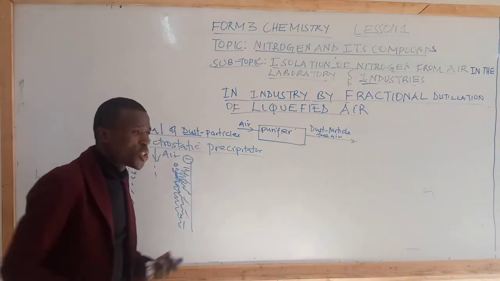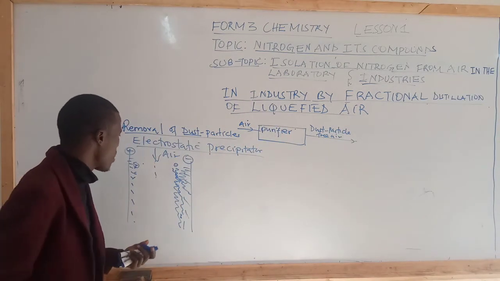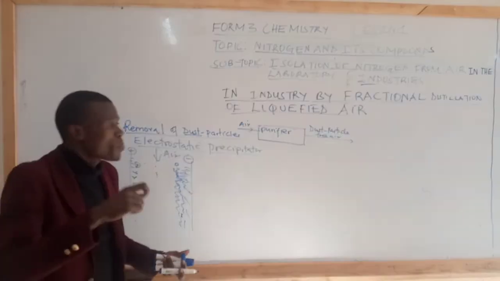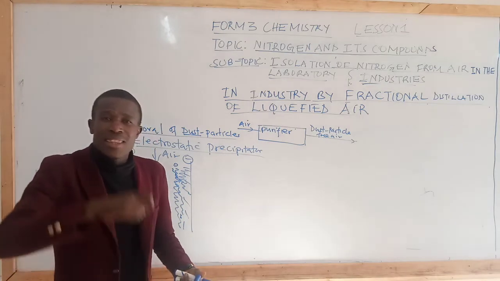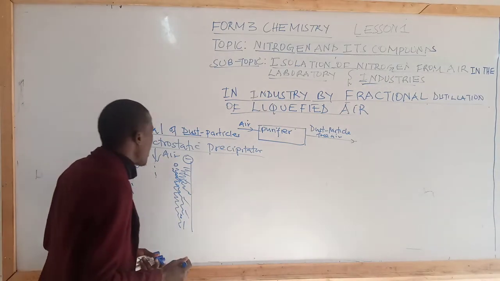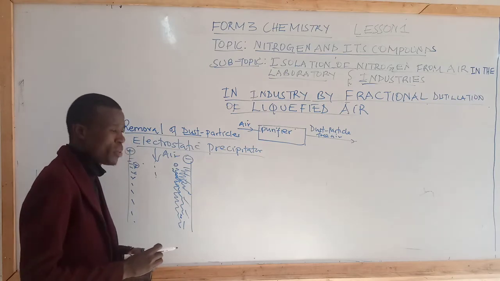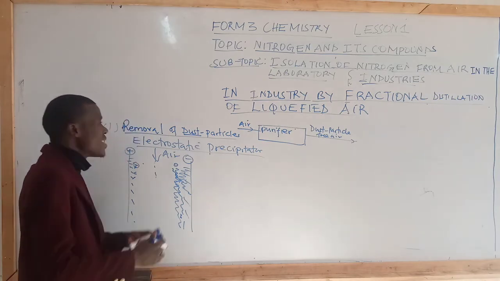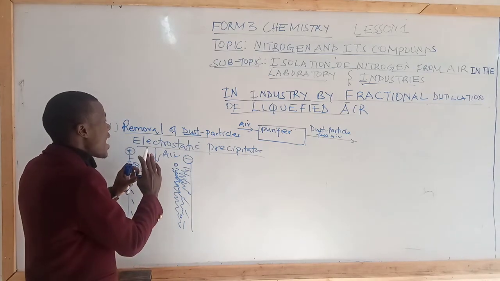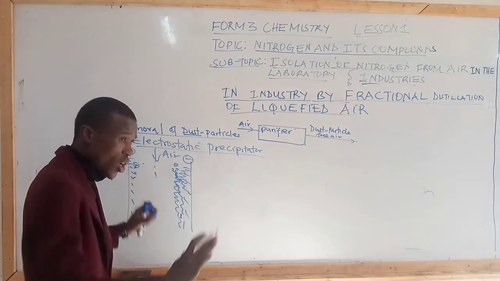So if you are told to explain what happens in the purifier, you simply say that when air is passed into the purifier, the dust particles are removed by a process known as electrostatic precipitation, whereby the dust particles are charged and therefore attracted to the walls.